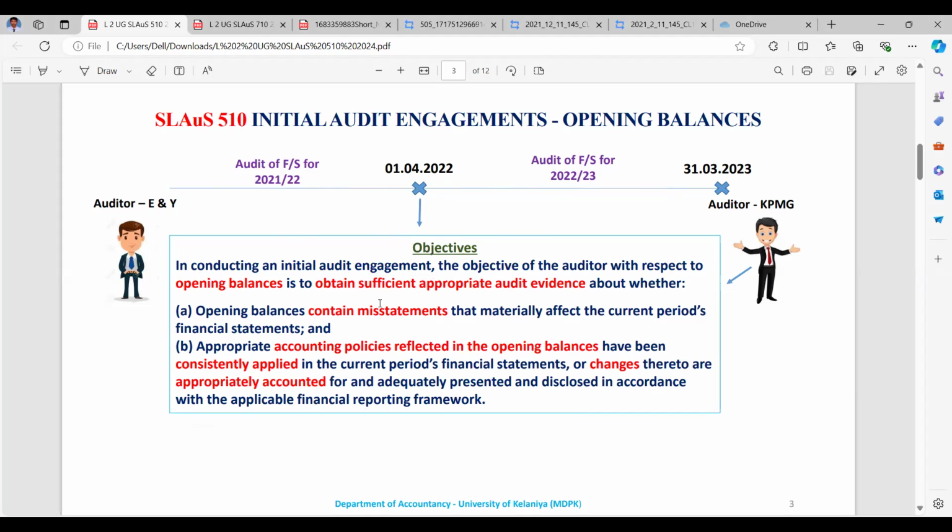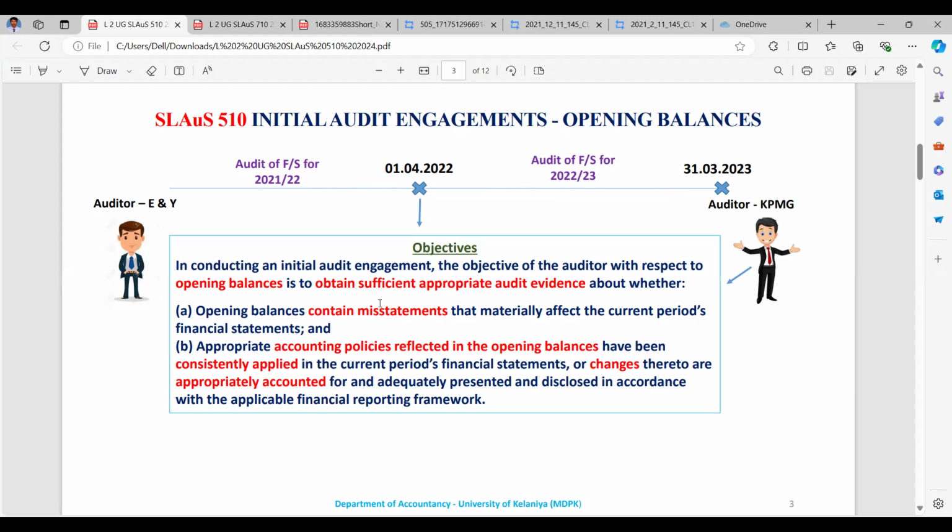Auditors need to meet an objective: to ensure that there is no misstatement in opening balances which impacts the current year's closing balances. Appropriate accounting policies reflected in the opening balances are appropriately and consistently applied in the current financial period, or changes are appropriately accounted for and adequately presented and disclosed in accordance with the applicable financial reporting framework.